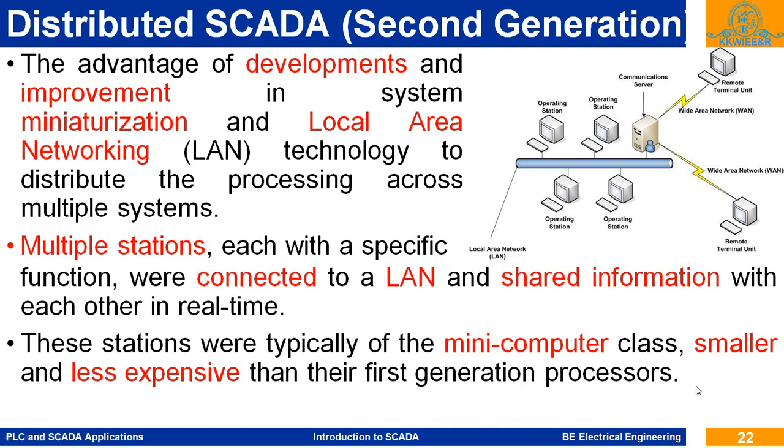In the first generation, we required a large memory size. That machine had to do all these functions, which are now distributed to different operating stations through this LAN. All these functions were done in a single processor, a single computer, in the first generation.